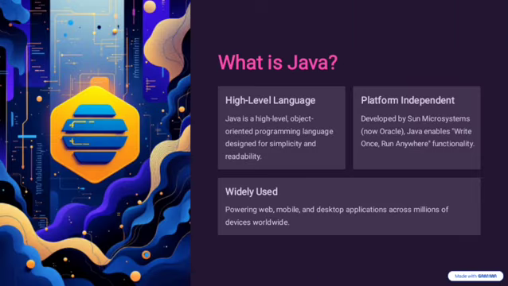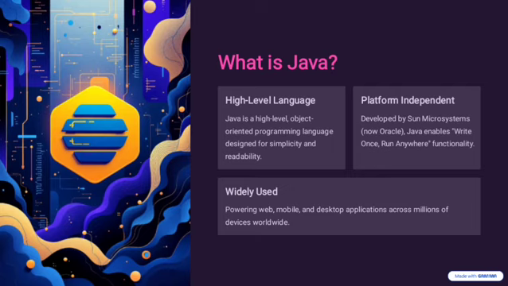What is Java? Java is a high level, object oriented programming language particularly designed for its simplicity, portability, security, and reliability. High level language in the sense it is human readable, similar to English like language. No need to manage memory manually like in C or C++. For example, consider a simple print statement in Java. It is easy to understand when compared to other low-level languages like assembly language.